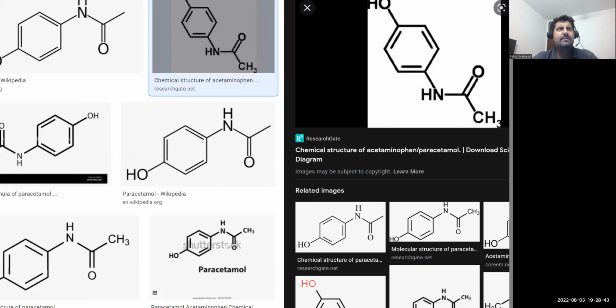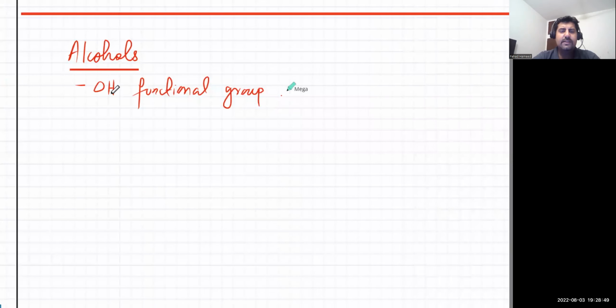So you've got lots of things in nature that have alcohol functional groups. The carbon chain will have the OH functional group. And remember this, that it's the O that is bonded to the carbon chain. The O and H have a single bond. H only makes one bond, right? So it's always the O that is bonded to it. This is what an alcohol is.